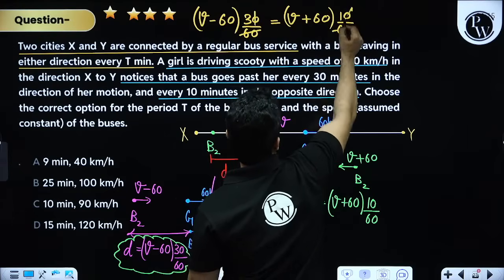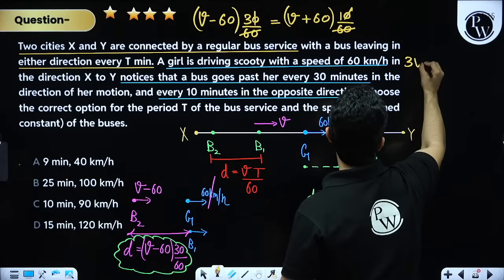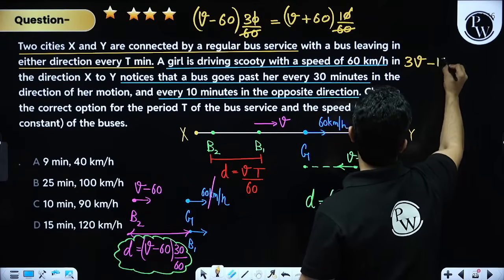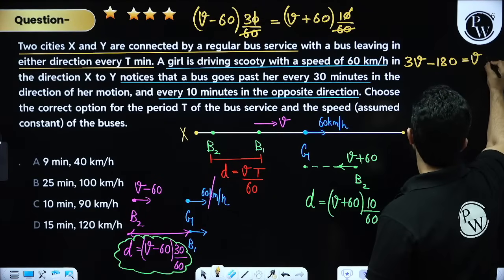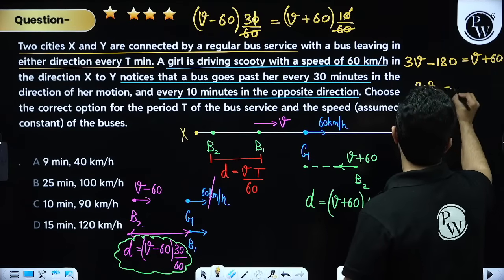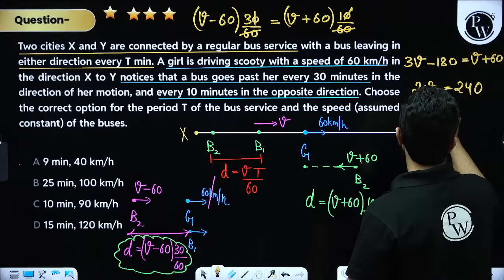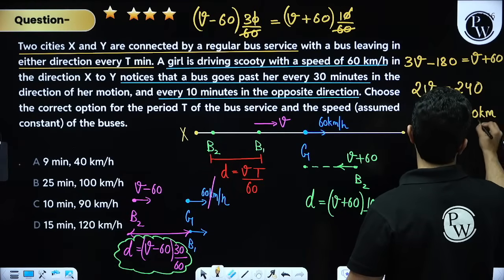You are going to get 3v minus 180 is equal to v plus 60. So 2v will be equal to 240. That means v will be equal to 120 kilometer per hour.